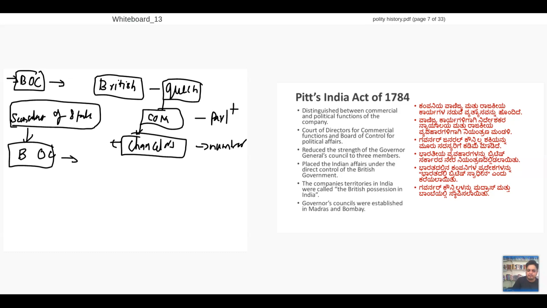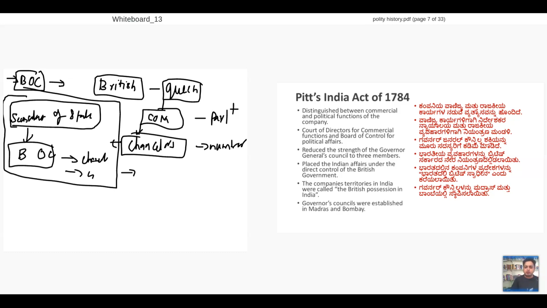So it will have a chancellor and other 4 members. So totally 5 members. Who will be there? One is Secretary of State, 1 chancellor, and other 4 members, 6 members will be there. What would they do? These people, you know what they do?